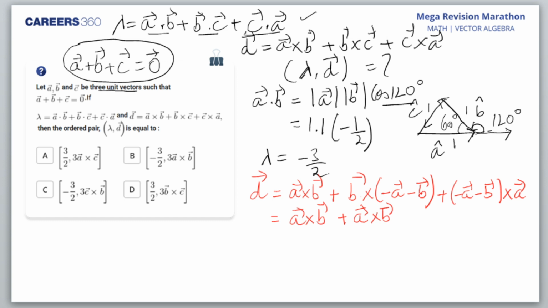And b cross b would be 0 because the angle between them is 0. And then a cross a would be 0, minus b cross a would be a cross b, because I hope you remember, a cross b is minus b cross a. So what do we get finally? We get 3 a cross b. Isn't that right? So this is d. I hope this is okay.